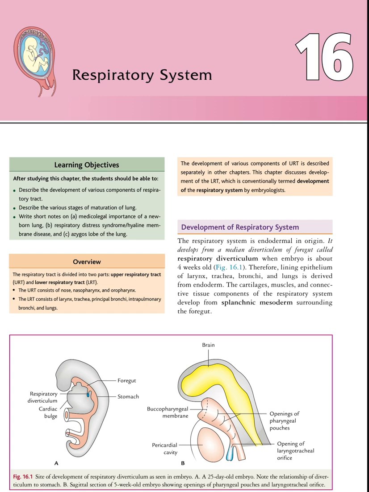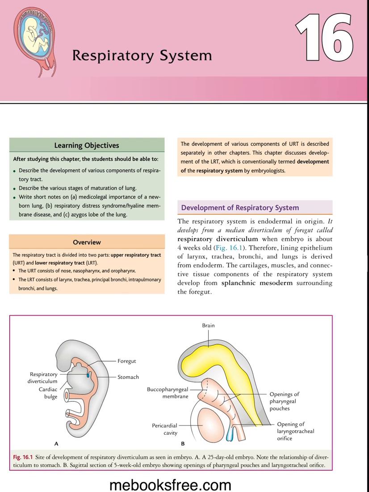Today we will discuss the chapter respiratory system from the embryology textbook by Vishram Singh, second edition. So let's begin with our chapter, respiratory system. Then the topic, development of respiratory system. The respiratory system is endodermal in origin.